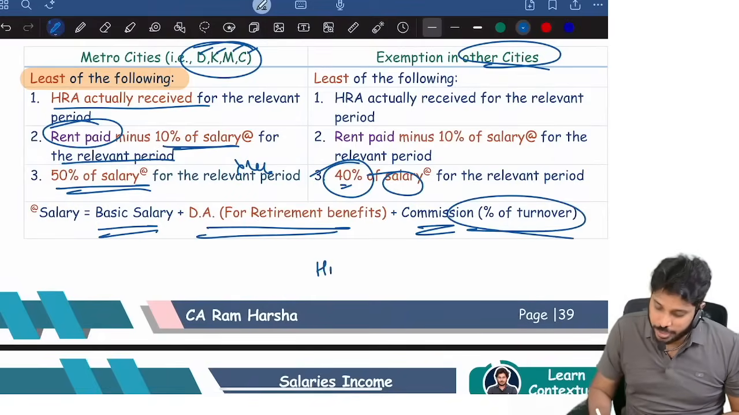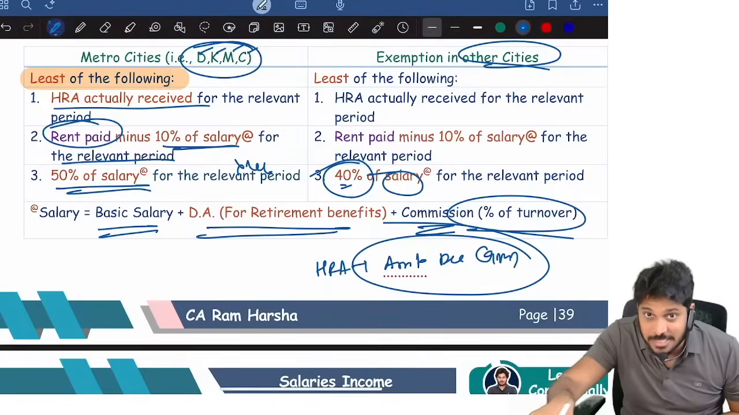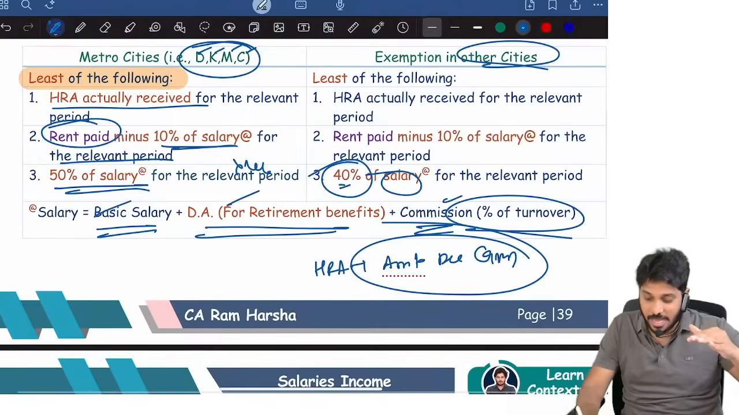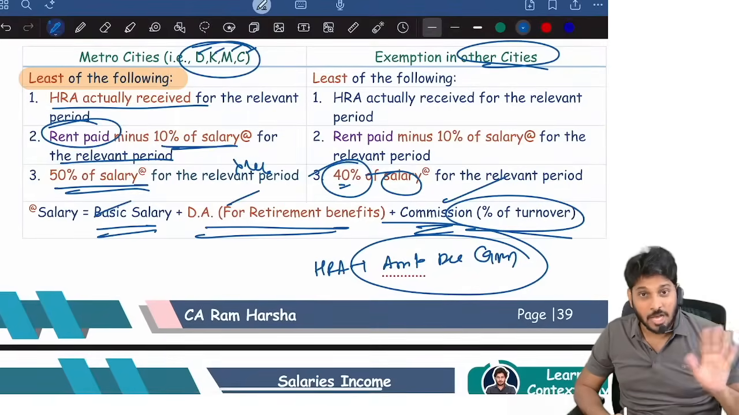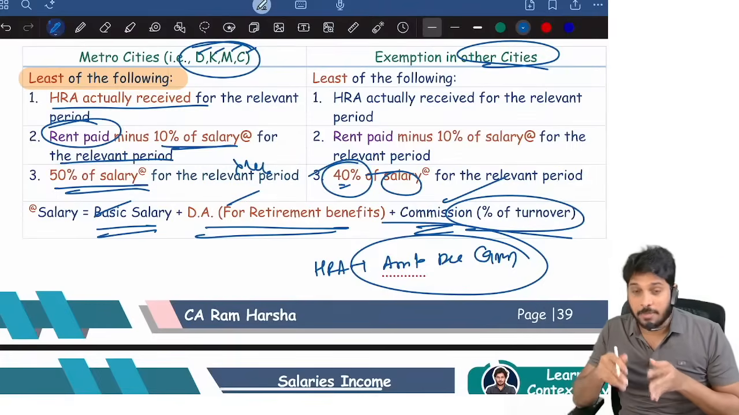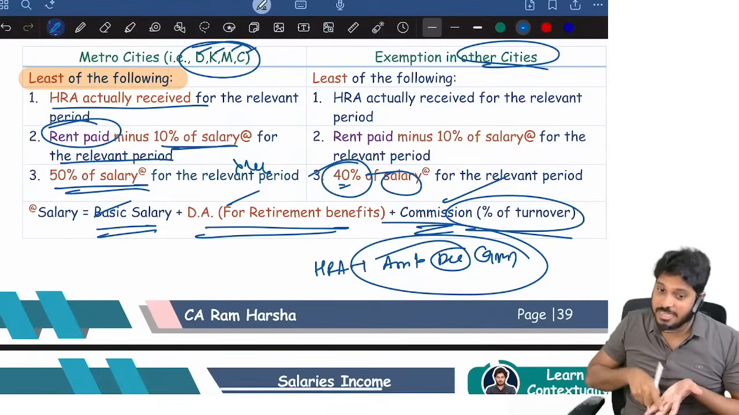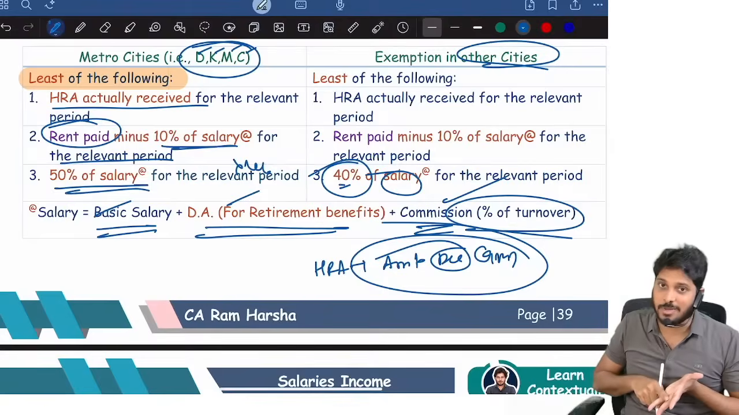Suppose the employee got HRA from April month to December month, 9 months. Only these 9 months related basic, DA, commission you should take. You should not take other months related. For example, in December month, January related salary received in advance, it is taxable. I agree, it is taxable.